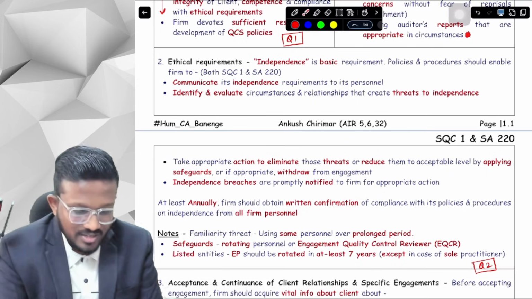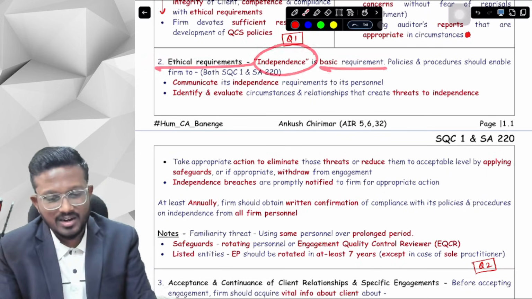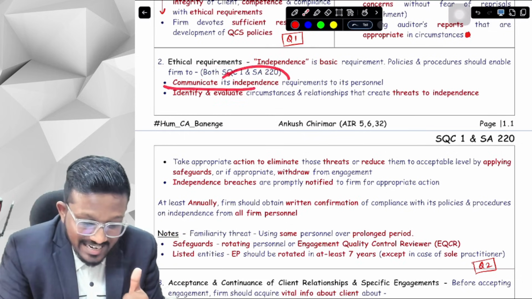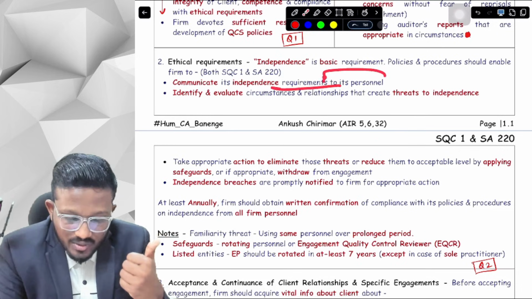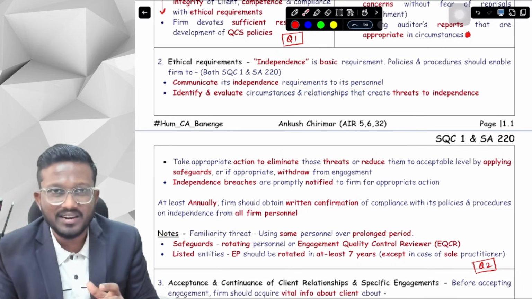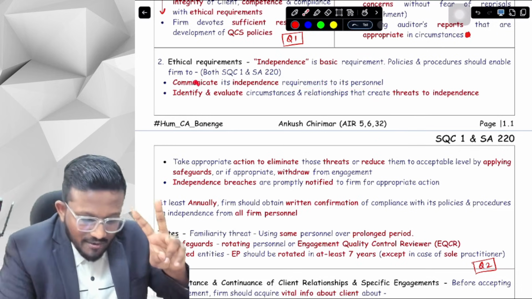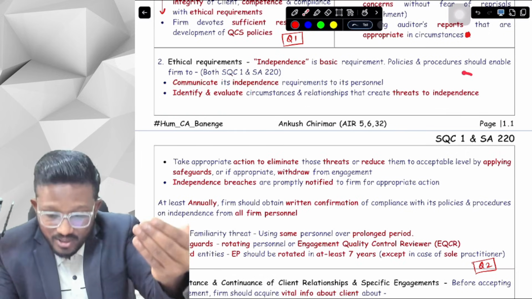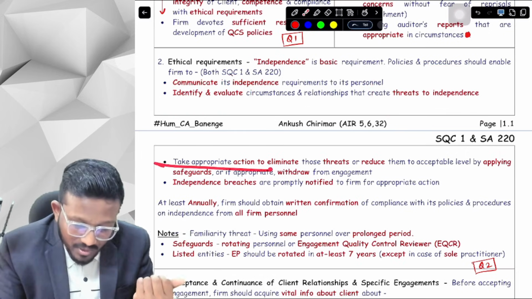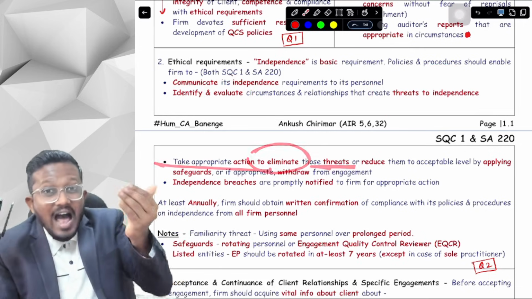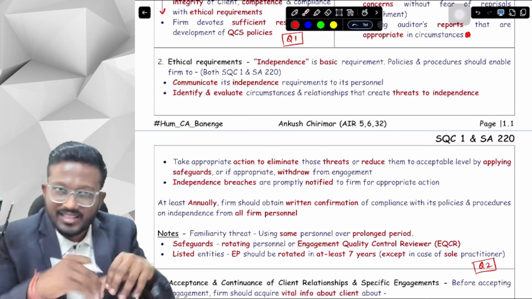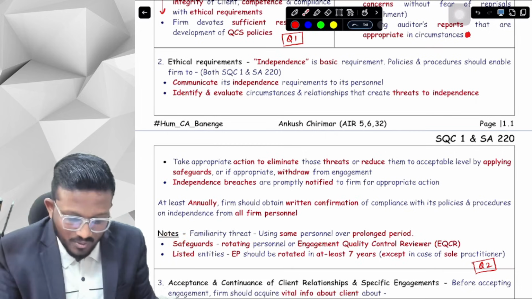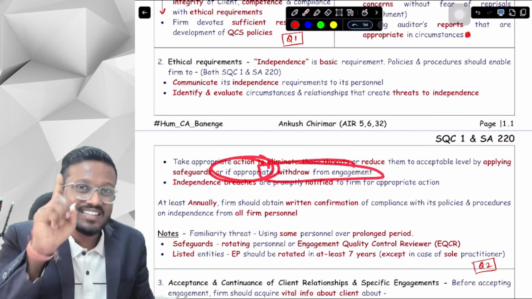Okay, yes sir. So ethical requirements: independence is a basic requirement. What policies and procedures? First of all, communicate entire independence requirements to all personnel. Secondly, we have to identify and evaluate those circumstances and relationships that create a threat to independence. Thirdly, we have to take appropriate action to eliminate the threat or reduce it to an acceptably low level. Either eliminate or reduce, or if you are not able to do anything, then you can withdraw from the engagement if it is appropriate.